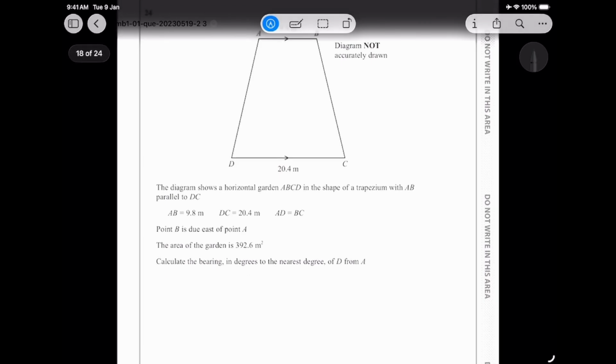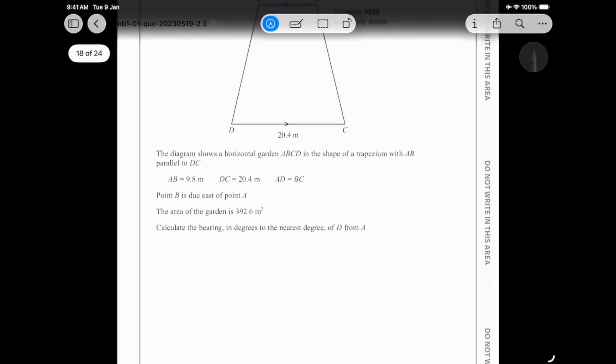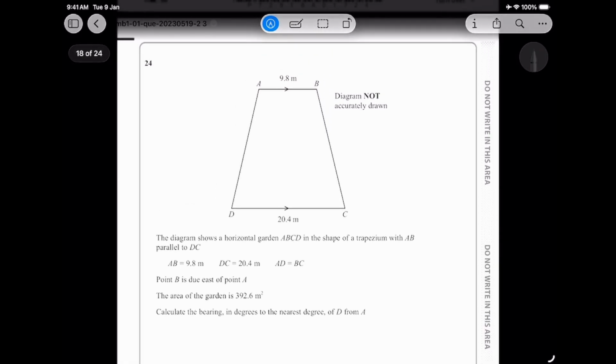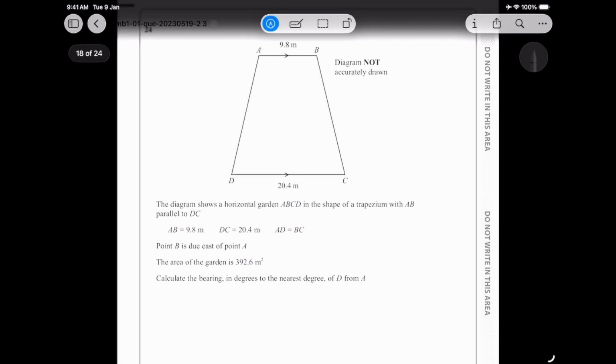As we can see, we have the trapezium ABCD. Question number 24. The diagram shows a horizontal garden ABCD in the shape of a trapezium with AB parallel to DC. AD is equal to BC. The point B is due east of point A. The area of the garden is given. Calculate the bearing in degrees, to the nearest degree, of D from A. All right, sounds good. So we have a few pieces of information.